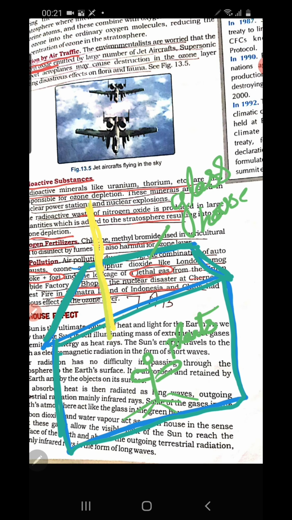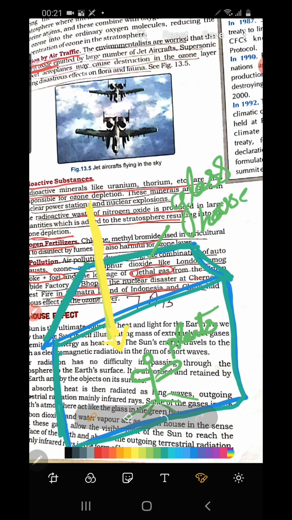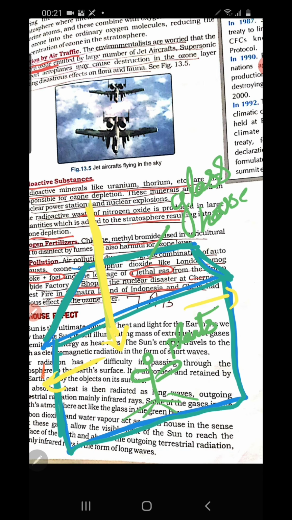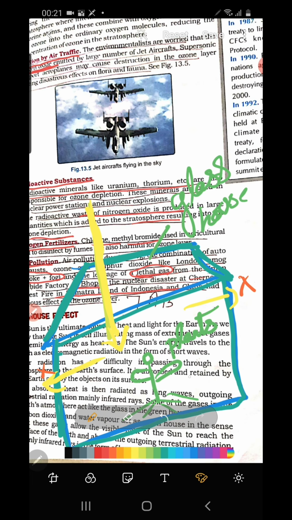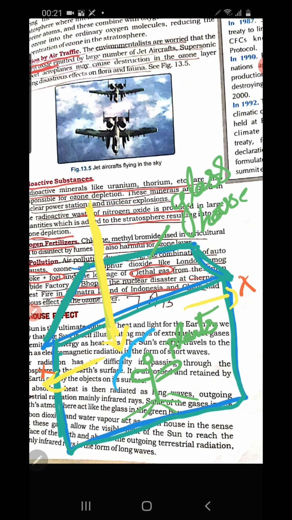That means this glass house allows the heat energy in, but does not allow the heat energy to escape from the glass house. So the glass house retains the heat energy and creates a favorable condition for the growth of the plant.